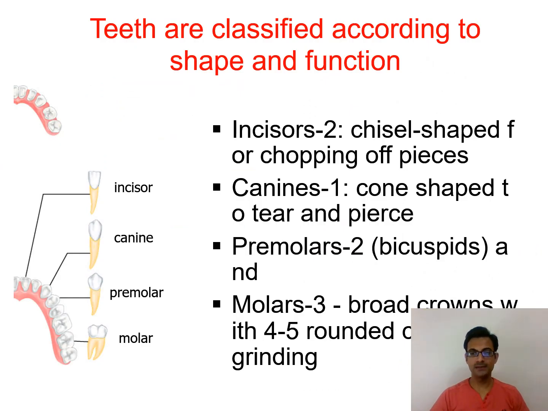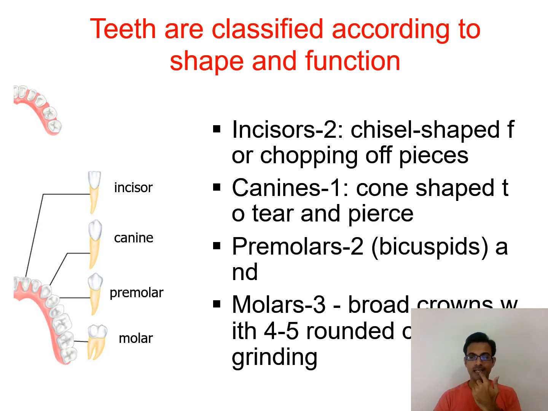So whatever teeth we just saw in the previous slide, they all are classified. The names that the teeth are having, incisor, molar, premolar, canines, all these names are given based on the shape of the teeth, okay. What is the shape of the teeth and what is the location of that particular teeth inside the mouth, okay.